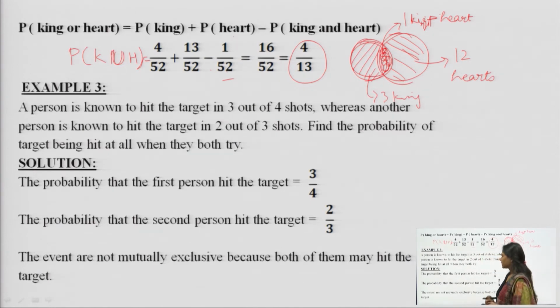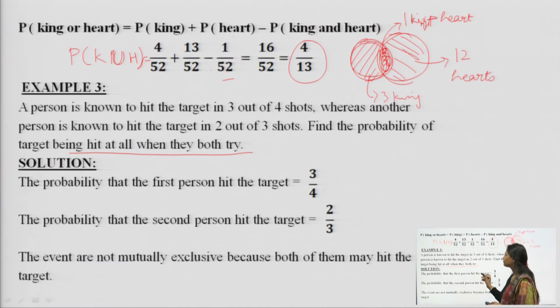The next question says a person is known to hit the target 3 times out of 4 shots. That means he is shooting 4 times, but he can hit the target 3 times, whereas there is another person who can hit the target 2 times out of 3 shots. What is the probability that the target is hit at all when they both try?